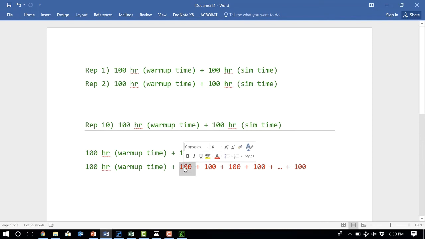So I'm good to report the results for the first 100 hours. When I continue running it for another 100 hours, I'm still at equilibrium, so I'm good to report the result for the second 100 hours, and so forth all the way to the last 100 hours.